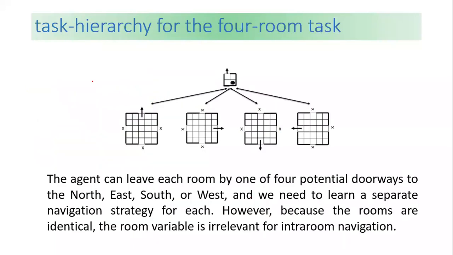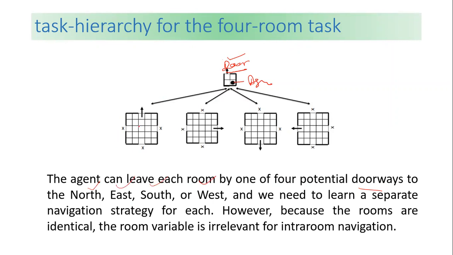Then we have the task hierarchy of the 4-room task. We have the initial room, this is our agent, and this is our exit door. How are we doing this? The agent can leave each room through one of the potential doorways, to the north, east, south, or west.